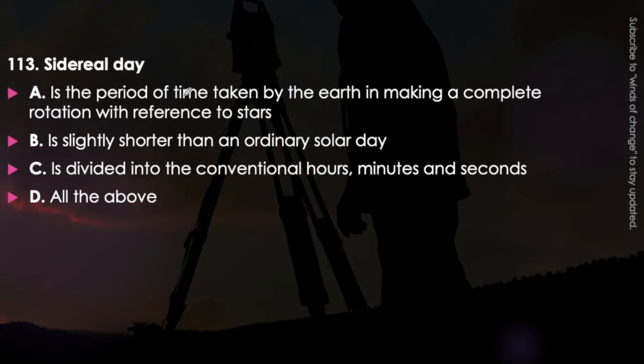Okay, next question: sidereal day. Sidereal day is the period of time taken by the earth in making a complete rotation with reference to stars; is slightly shorter than the ordinary solar day; is divided into the conventional hours, minutes and seconds; or all of the above. Just think about it. What is the sidereal day? The answer is option D, that is all of the above. First of all, it is the period of time taken by the earth in making a complete rotation with reference to the stars. It is slightly shorter than the ordinary solar day, and it is divided into the conventional hours, minutes and seconds.